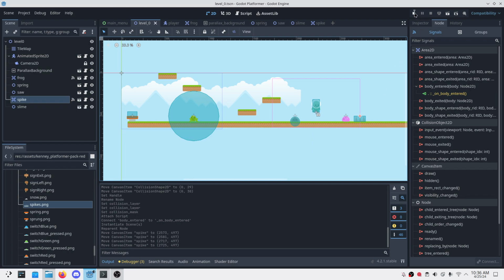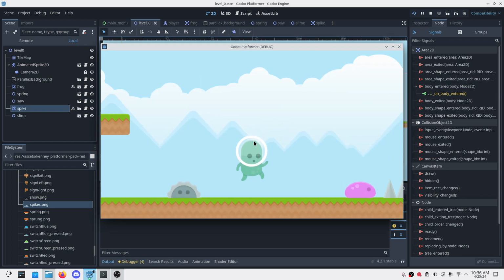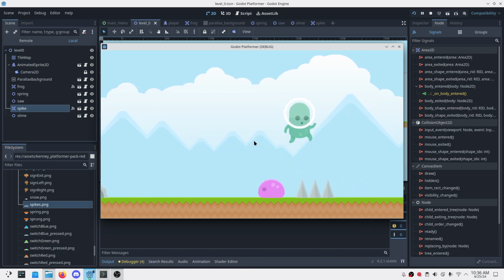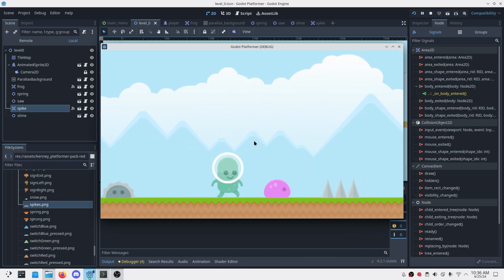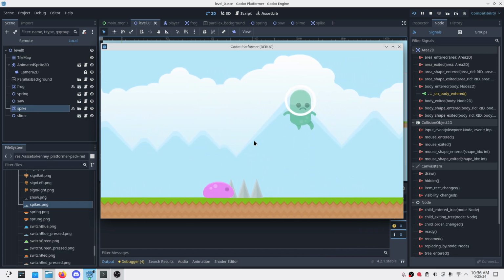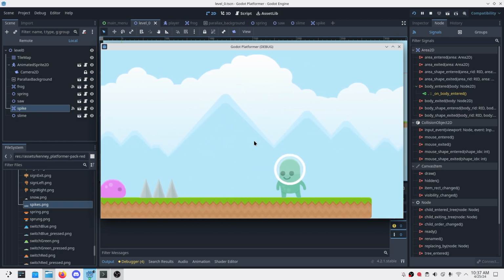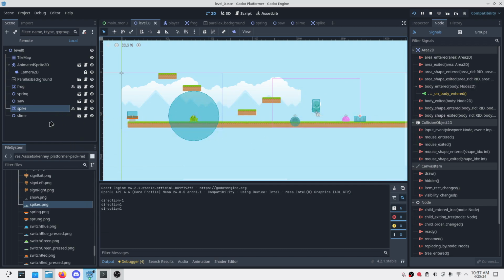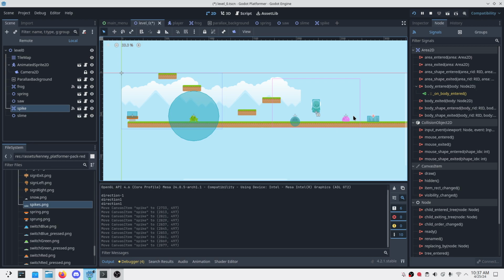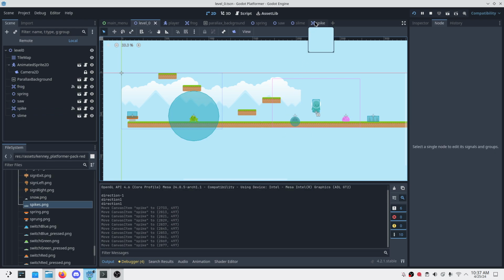If I play it, yeah, it's throwing us away from the direction where we hit. That's it. Let's move it a bit further so they don't overlap.